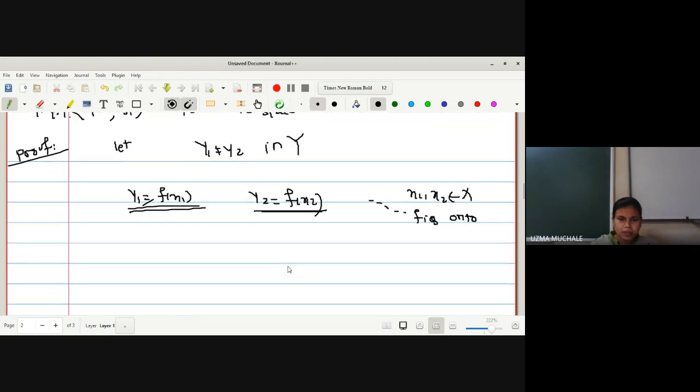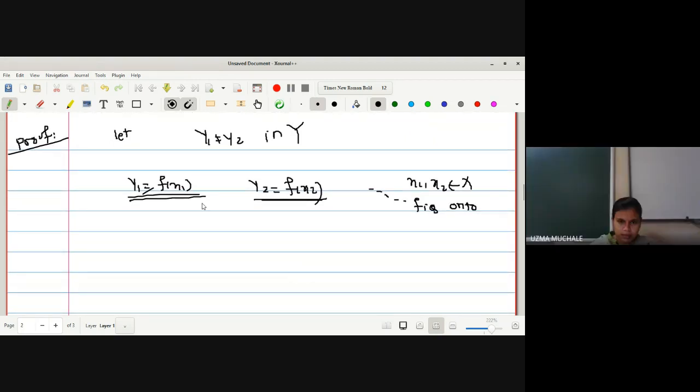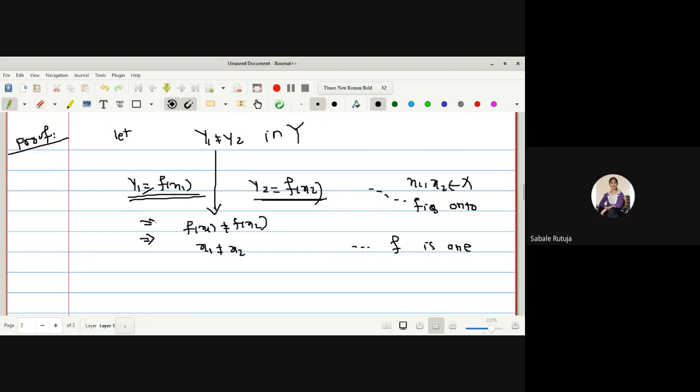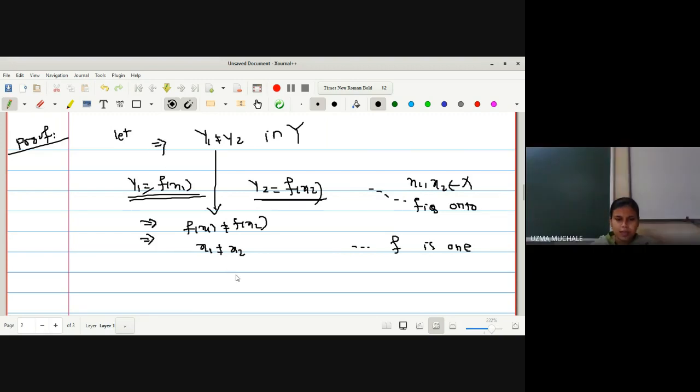Agree with me? So, yes, ma'am. This y1 is not equal to y2, directly I can write f of x1 is also not equal to f of x2. Simply we are writing them in the form of f images. Now, on the next step, I can apply the definition of f is 1-1. What do you mean by f is 1-1? Can I write directly x1 not equal to x2? Yes, ma'am. Okay. So, x1 not equal to x2 is by definition of f is 1-1.